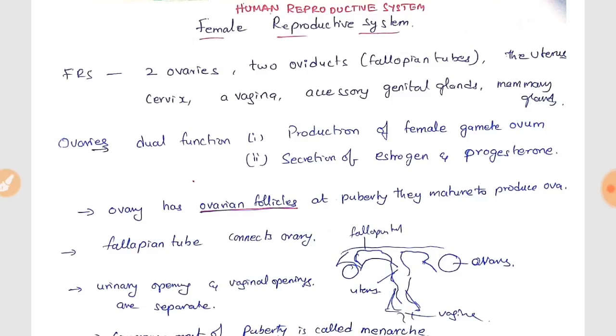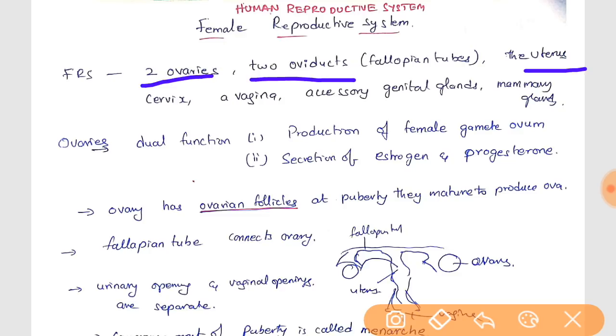Human reproductive system. Humans are female and male, and they have distinct reproductive systems, friends. So in females we can see two ovaries, two oviducts, the uterus, cervix, vagina, accessory genital glands, and mammary glands, friends. The ovaries have a dual function: production of the female gamete, the ovum, and secretion of estrogen and progesterone.